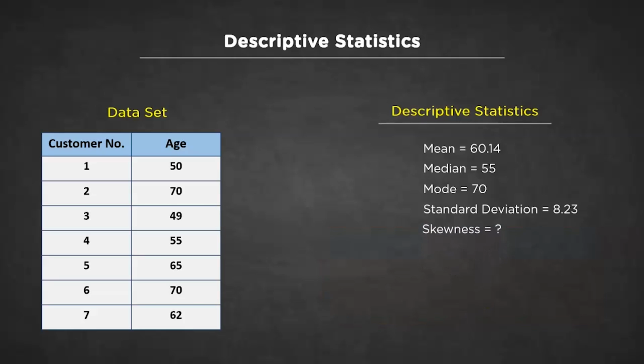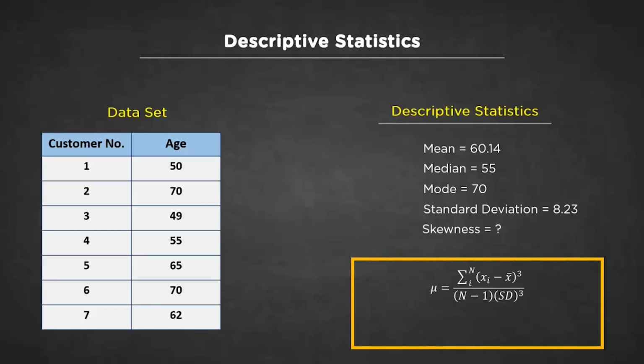The final descriptive statistic parameter we have is skewness. Skewness can be calculated by using the formula given on your screens. It is simply the summation of (x minus x bar) whole cubed, divided by the number of data values times the cube of the standard deviation. Or you can use a simplified formula to calculate the skewness. I'm not going to do this computation here. It's a little task for all of you. Calculate the skewness and drop your answers in the comment box below. Let's see how many of us can get this right.